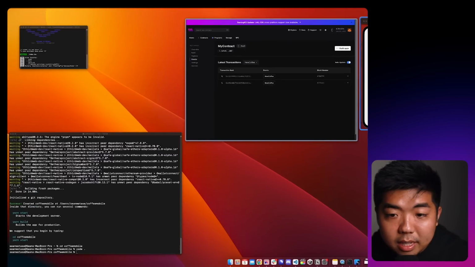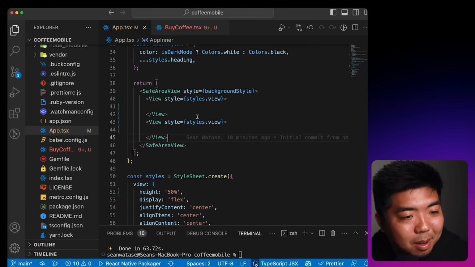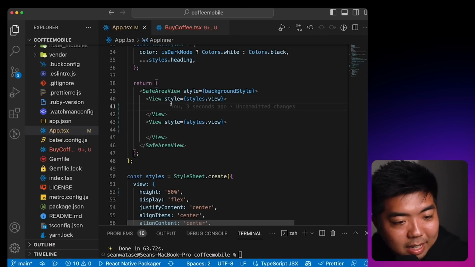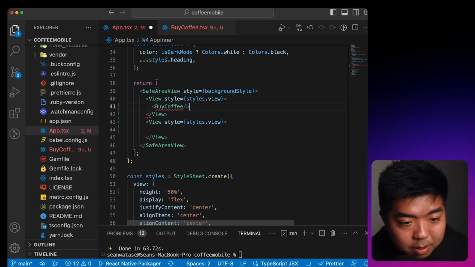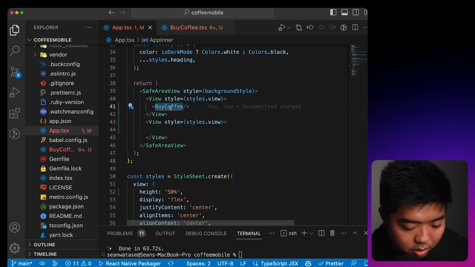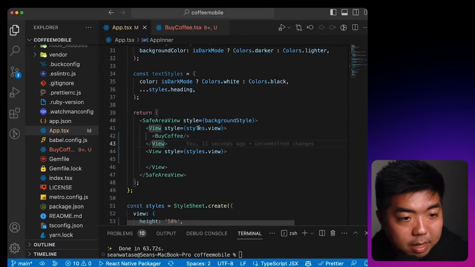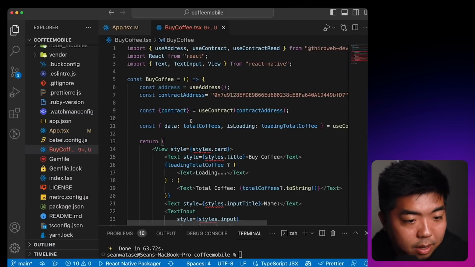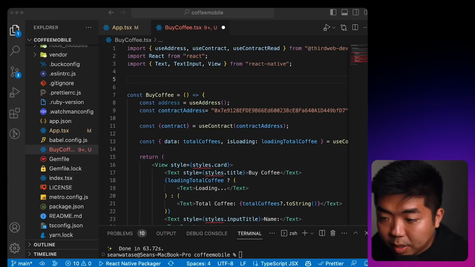So if we save that and take a look at our app, well, we see nothing, because we come back to our App.tsx file here. In this top view section, we're going to add the BuyCoffee component that we just made, and we're going to make sure that we import it. And nothing's going to display because I haven't set the styles that I have ready. So I'm just going to add my styles that I have really quick.